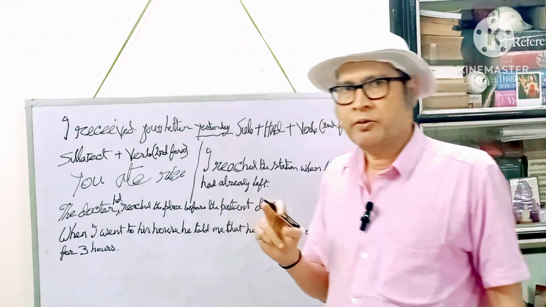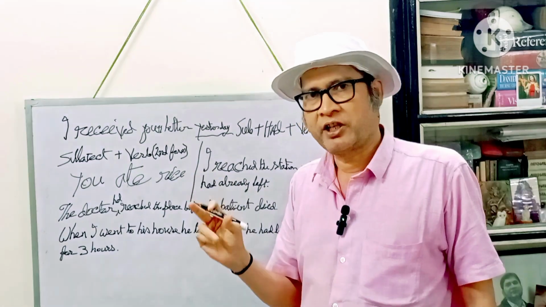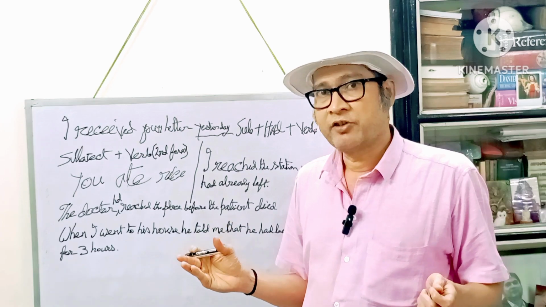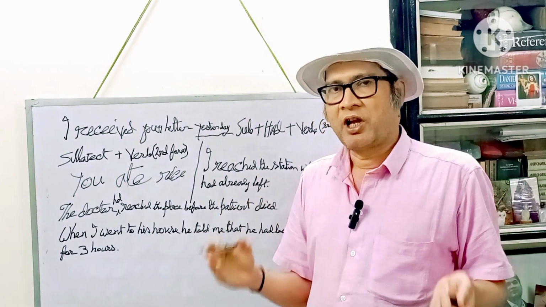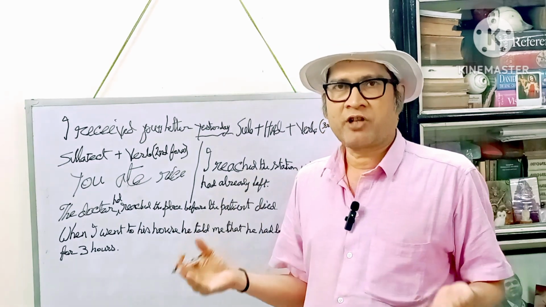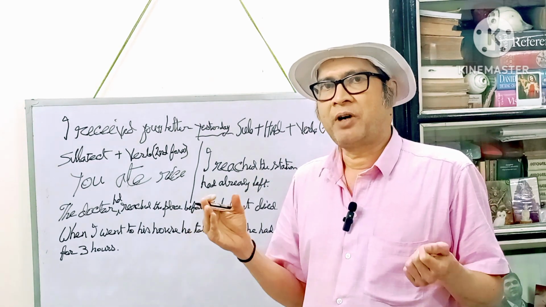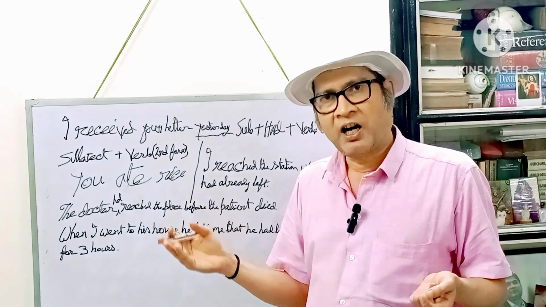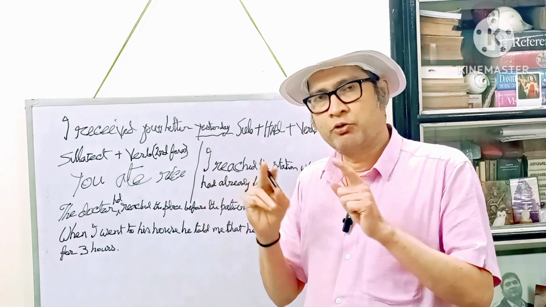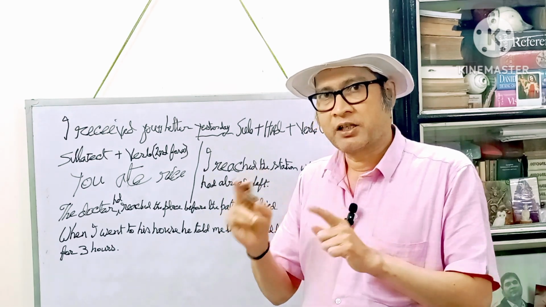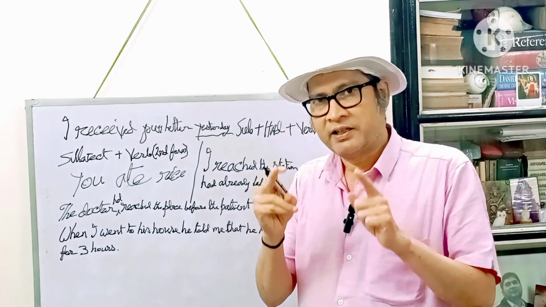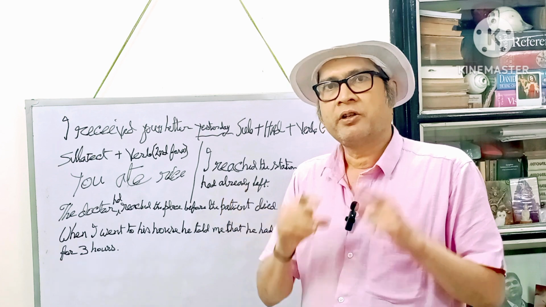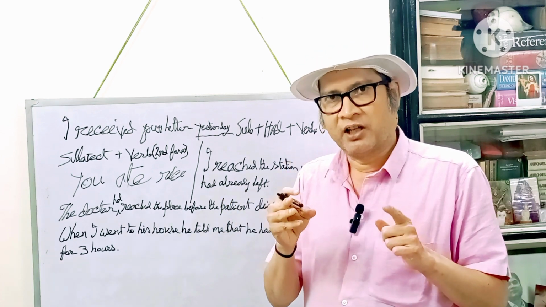So once again, let me repeat. When you are constructing a sentence in the simple past tense, then follow the formula: subject plus verb, second form. When you are constructing a sentence in the past perfect tense, then follow the formula: subject plus had plus verb, third form. You have to use the third form, like do, did, done. In case of the simple past tense, you will be using did, but when you are using the past perfect tense, then you will have to use done, D-O-N-E, the third form.